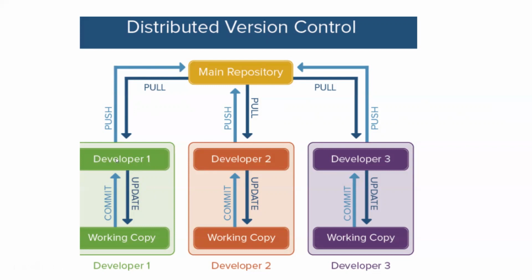In that case, once developer 1's A code is pushed to the main repository, what happens here? Developer 2 will first pull the information, then he can utilize developer 1's information in developer 2's work. Again, developer 3 requires developer 1 and developer 2's code. So in that case, developer 2 will commit and push the code to the main repository, and developer 3 can pull the information from the main repository, and he'll have developer 1 and developer 2's information.